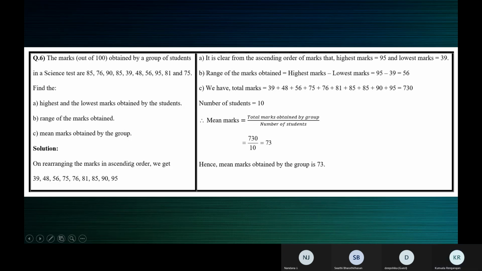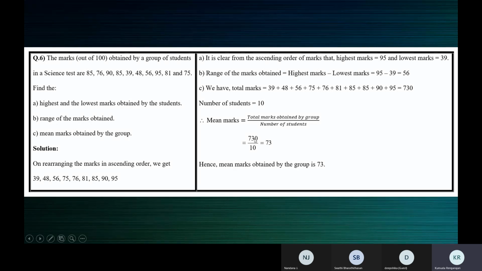You can add this step. If you ask me whether it is important, it is important in the sense that you will not go wrong in finding the lowest and highest observation. Just to ensure that, nothing else. Otherwise, you can directly start answering the questions.